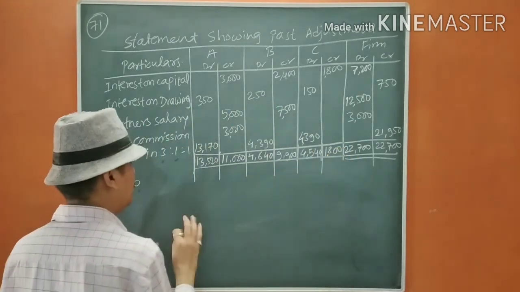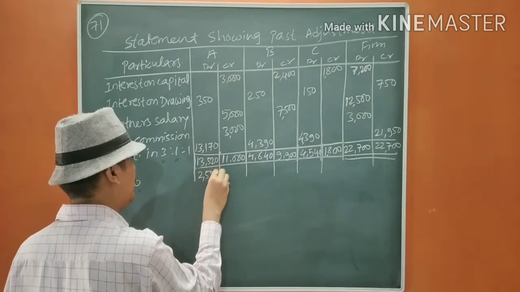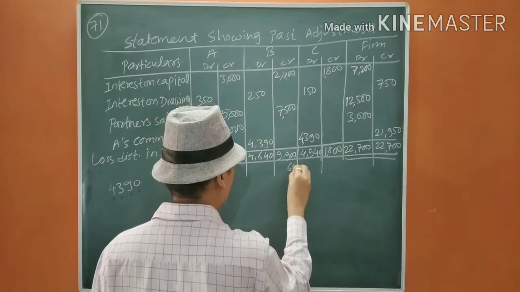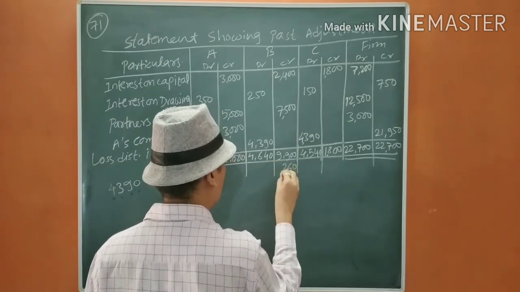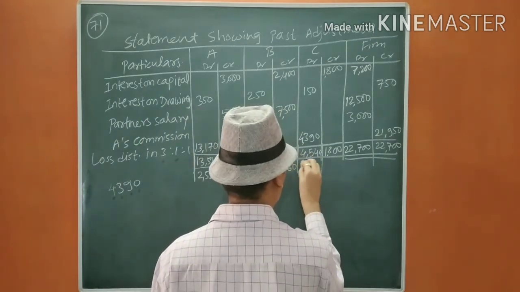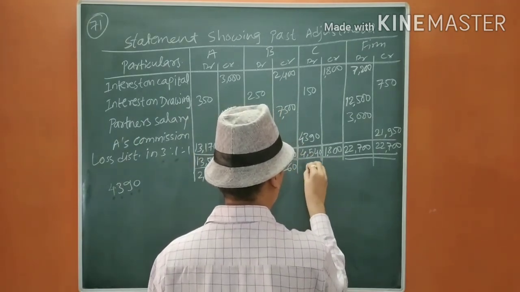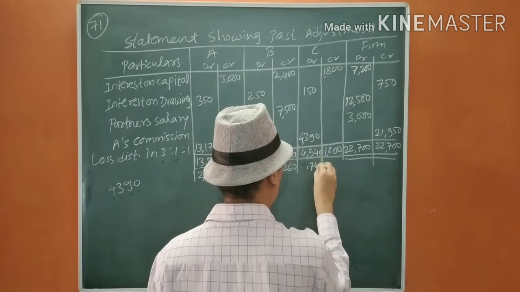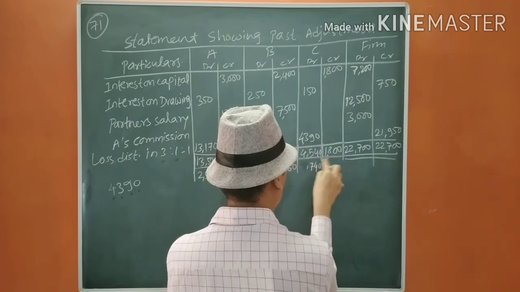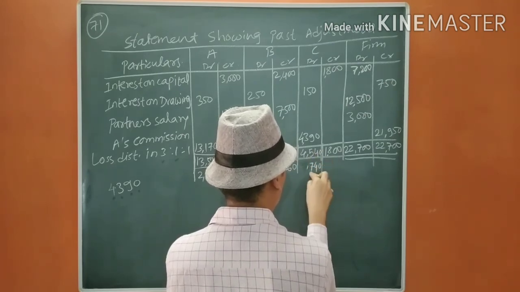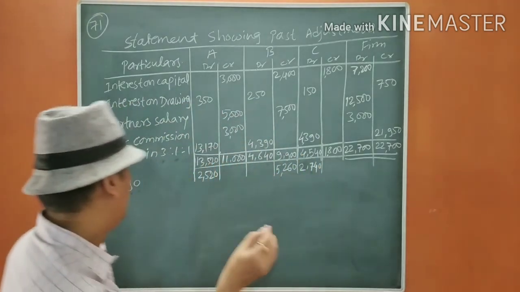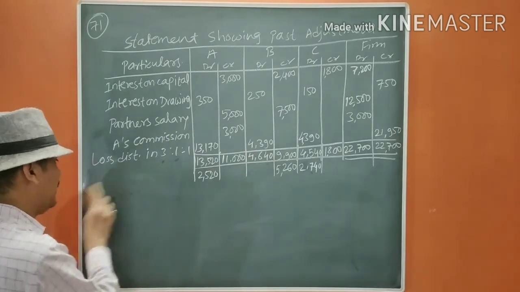Now we are going to compare. This will be 2,520. This will be more. That means 5,260. This will be 3,000. Sorry, 740. 2,740. Now we are going to pass the entry for the same.